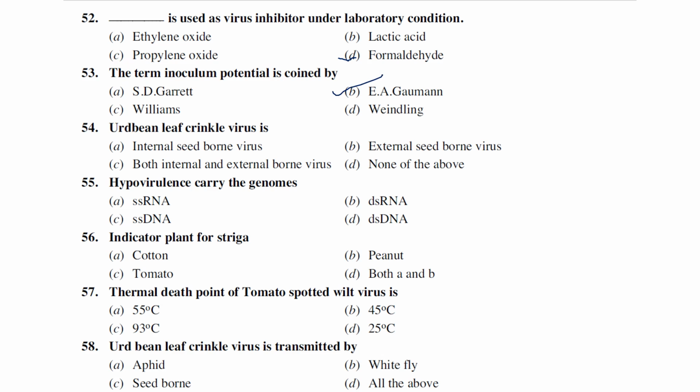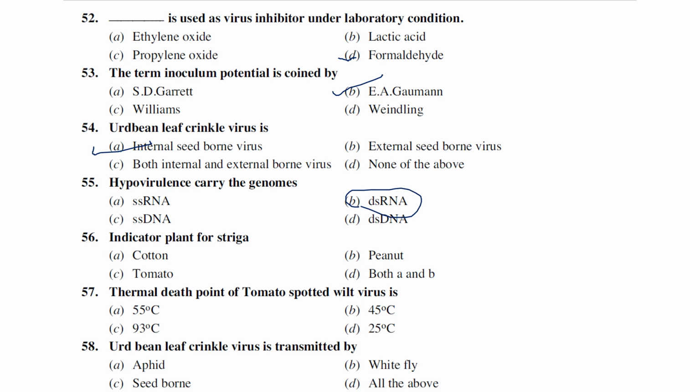Woodbine leaf crinkle virus is internal seed borne, external seed borne, both internal and external, or none of the above. It is known that this woodbine leaf crinkle virus is an internally seed borne virus. Hypovirulence carries a genome; generally, we know very well this hypovirulence carries a genome called double stranded RNA.